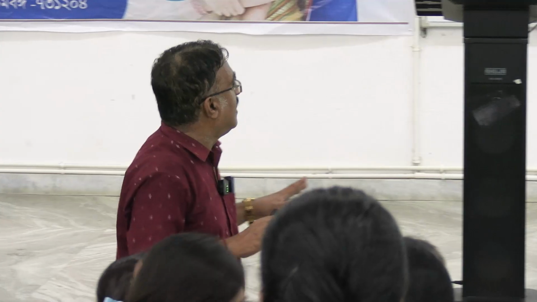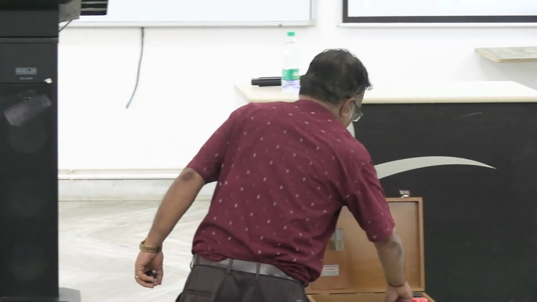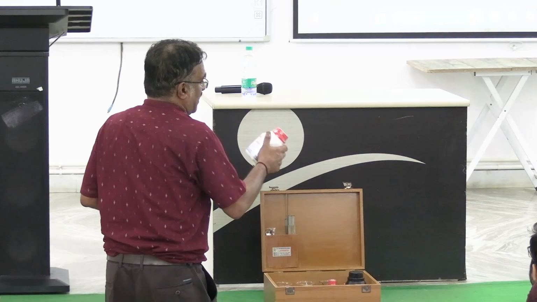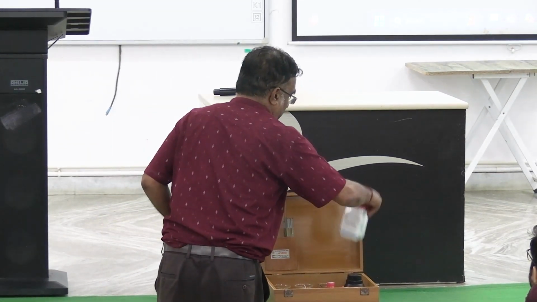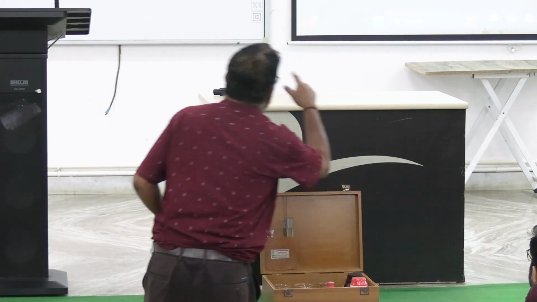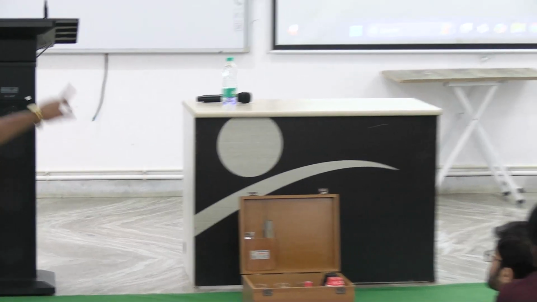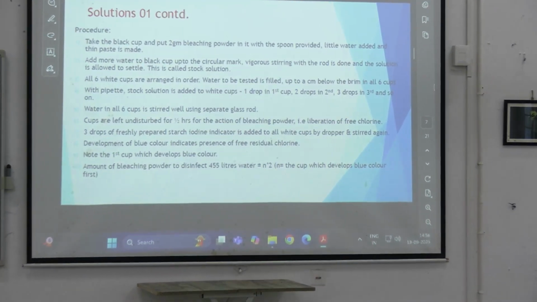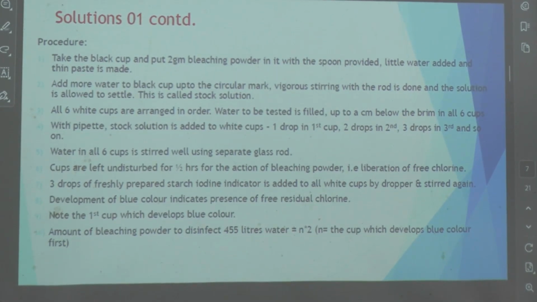The cups are left undisturbed for half an hour for the action of bleaching powder and liberation of the chlorine. Then you add 3 drops of this starch indicator to all white cups and stir again. The development of blue color indicates the presence of free residual chlorine.